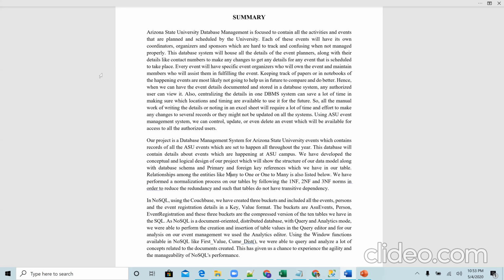The query editor was helpful for creation and insertion of data, whereas the analytics editor was helpful for the analysis of the event management details that we had. And then the window functions, which are used for computing and aggregating. The first value and the cumulative distributions were really helpful to analyze a lot of concepts related to documents, as this has given us a chance to experience the agility and manageability of NoSQL's performance.